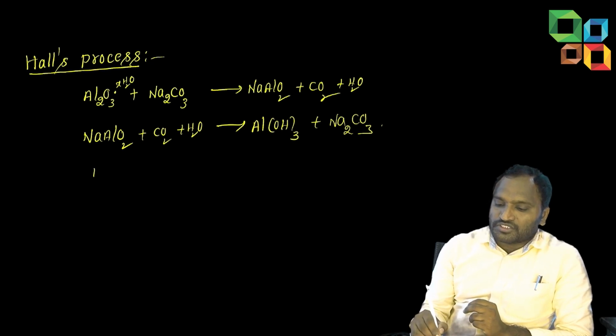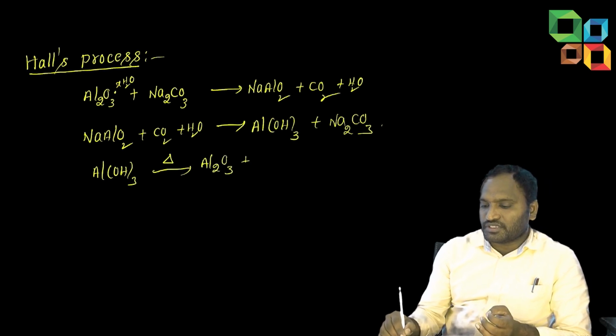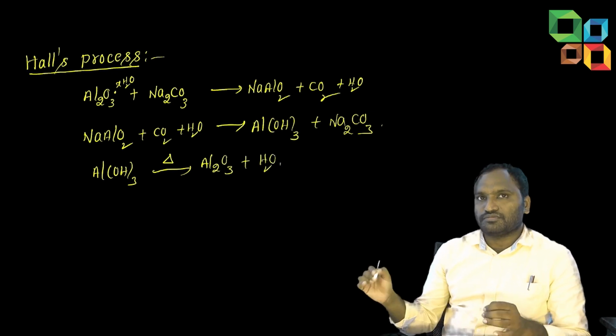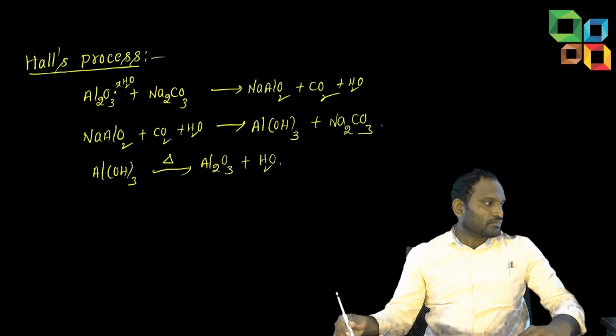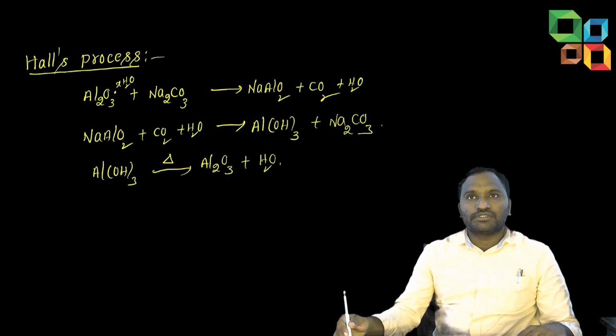Next, the third step is the same. Plus H2O. Same thing.